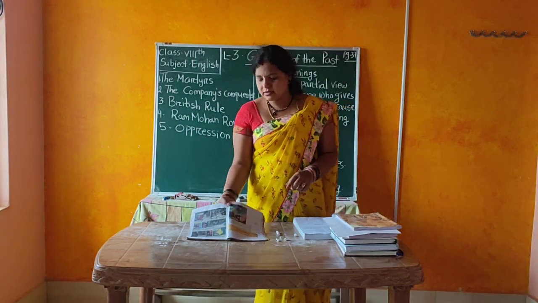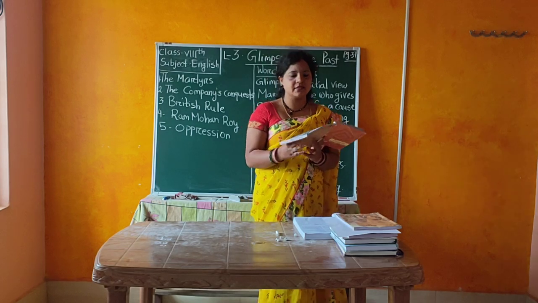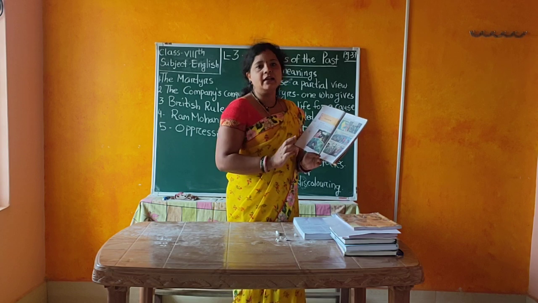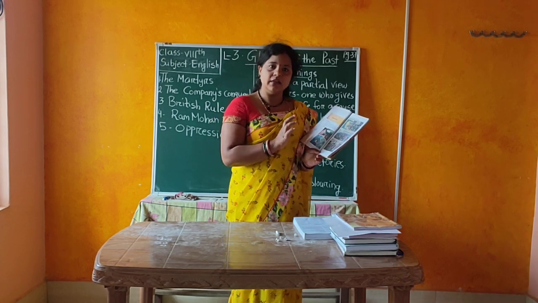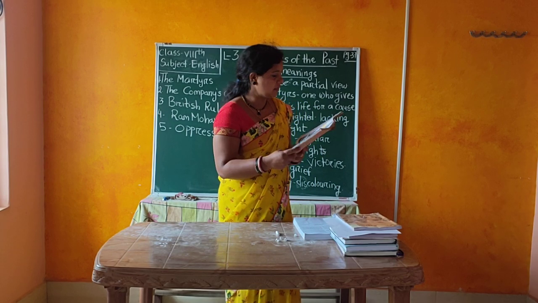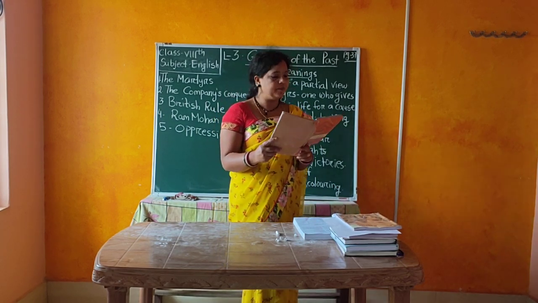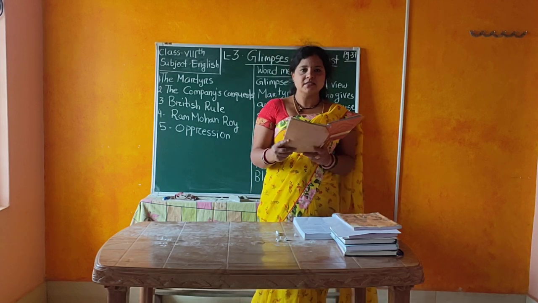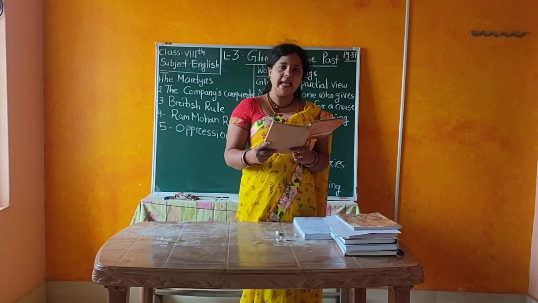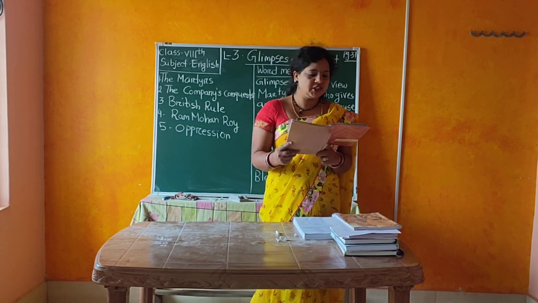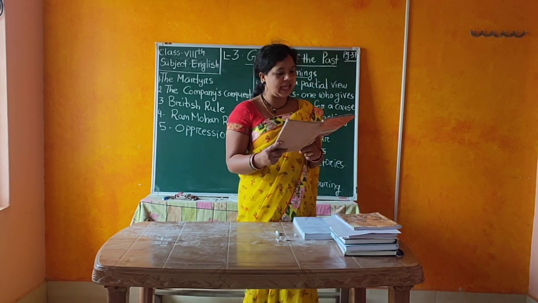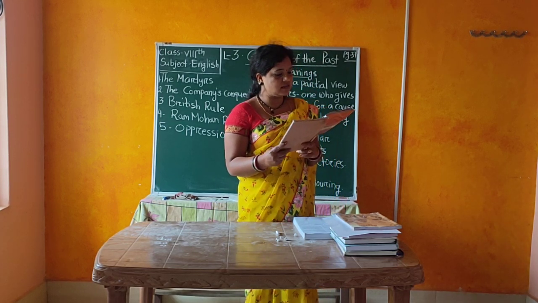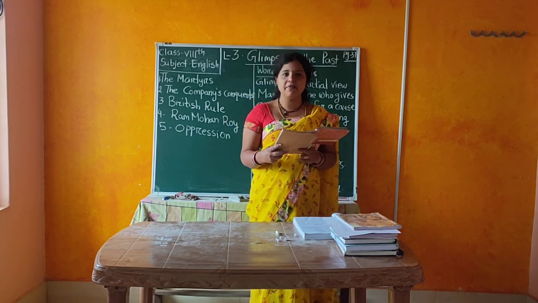See, all of you open your English textbook, lesson number 3, page number 36, put your finger on the book and read the whole lesson before watching the video. Okay children, I am reading, listen carefully. Here are some pictorial glimpses of the history of our country from 1757 to 1857. These pictures and speech bubbles will help clarify your understanding of the conditions that led to the event known as the First War of Independence in 1857.